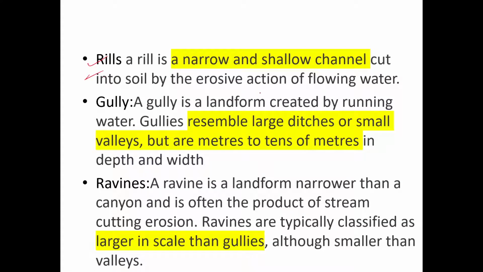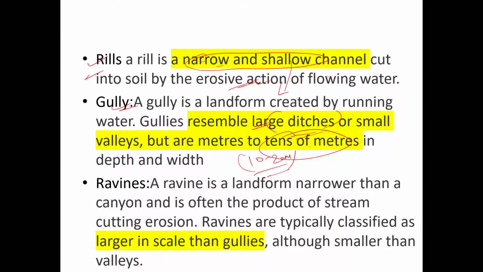So this is rill. What is rill? Rill is a narrow channel, है ना, cut due to erosive action of flowing water and wind. Then if those channel gets bigger, some large ditches are found, right? Large ditches are made, we call them gully. These are in tens of meter, 10-20 मीटर की इनकी डायमेंशन होगा.